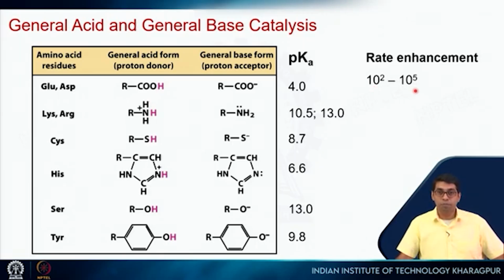So let's say we have binding energy, stabilization of the transition state. Together they provide us 10 to the power 7, and then this acid-base catalysis provides us another 10 to the power 5. So together they can give us 10 to the power 12 rate enhancement. Now delineating these rate enhancements to these different mechanisms is not always straightforward, but over the years scientists have done lots of experiments to show that if from this type of mechanism we get rate enhancements in the range of 100 to 100,000.